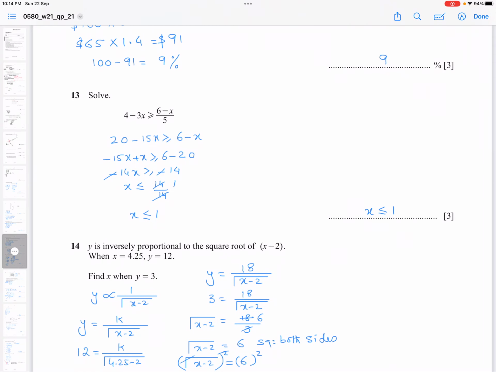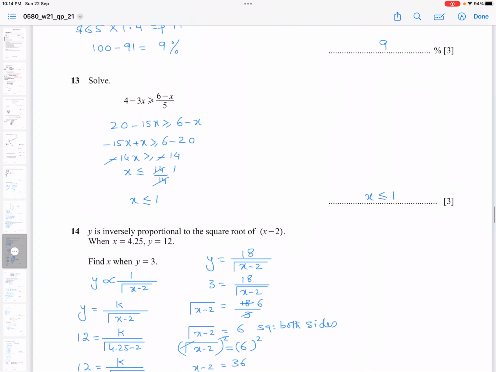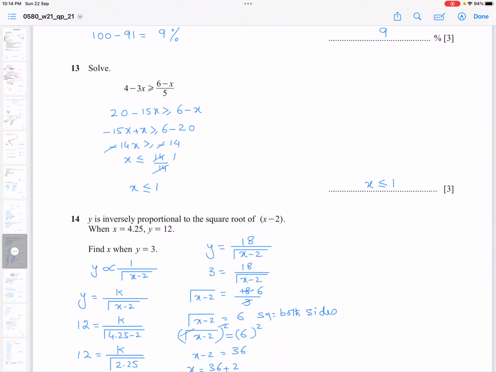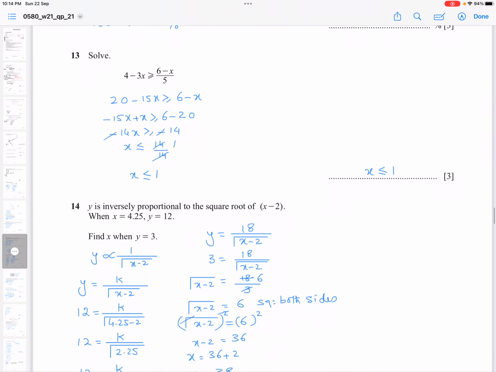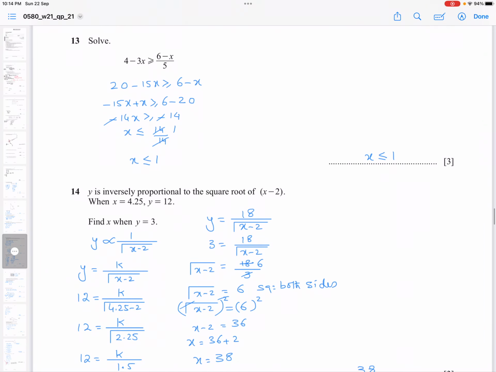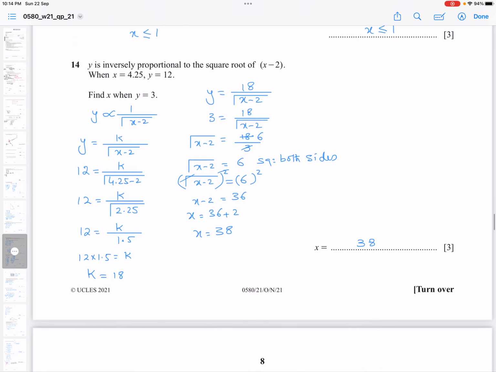Question 14. Y is inversely proportional to the square root of x minus 2. When x is equal to 4.25, y is equal to 12. This is a simple straightforward question. Y is inversely proportional to root of x minus 2, so y is equal to k over root of x minus 2. You put 12 in y and 4.25 in x, then you solve for k, so you get k equals 18.